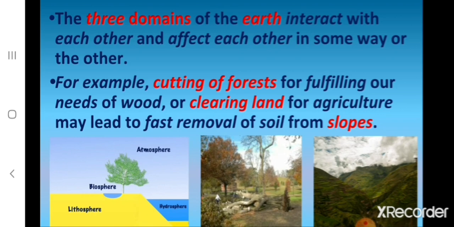Children, which are the three domains of the earth? The three domains of the earth are lithosphere, atmosphere and hydrosphere. And we know that they interact with each other and also affect each other in some way or the other. And here we can see some examples. Children, can you tell me the two reasons of fast removal of soil from slopes? The two reasons are cutting of forests for wood and clearing land for agriculture. This may lead to fast removal of soil from slopes.